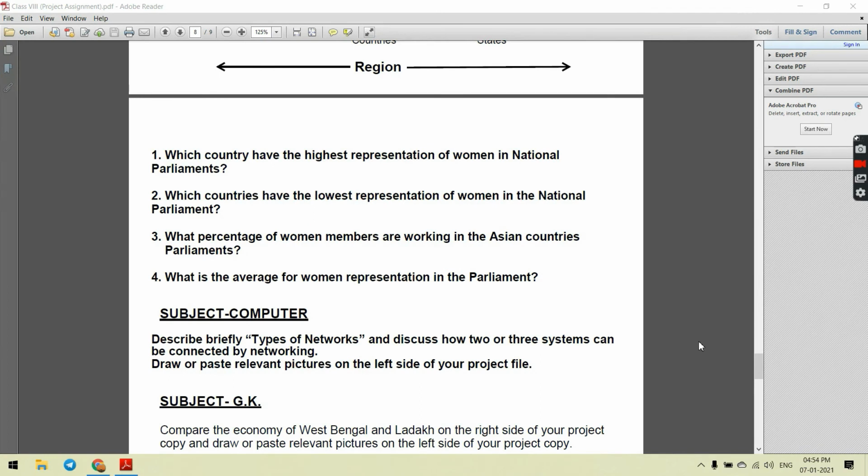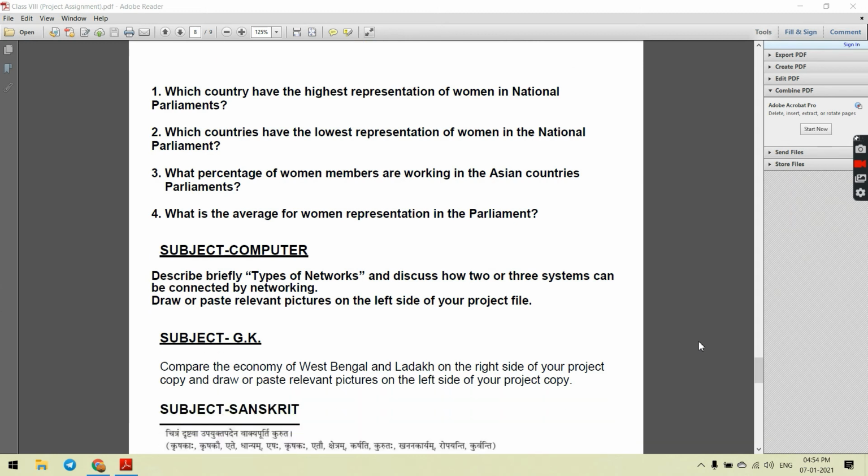Describe briefly the types of networks and discuss how 2 or 3 systems can be connected by networking. Draw or paste relevant pictures on the left side of your project file. Next is the subject general knowledge. Compare the economy of West Bengal and Ladakh on the right side of your project copy and draw or paste relevant pictures on the left side of your project copy.